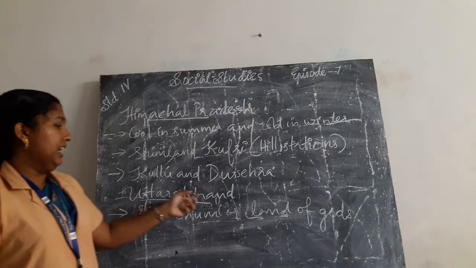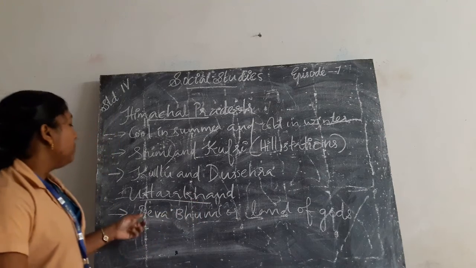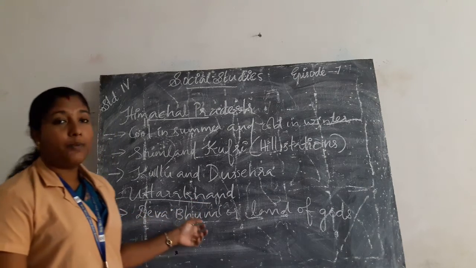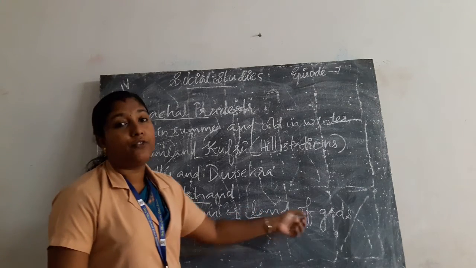Another Himalayan region is Uttarakhand. Uttarakhand is also known as Devabhoomi or land of gods.